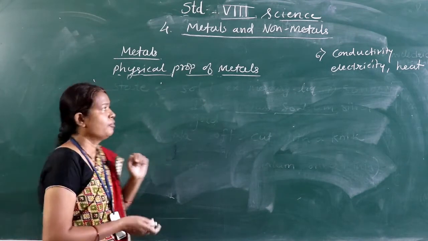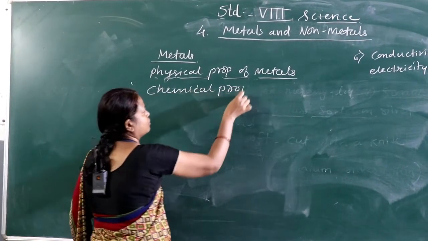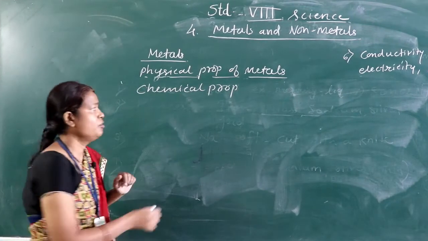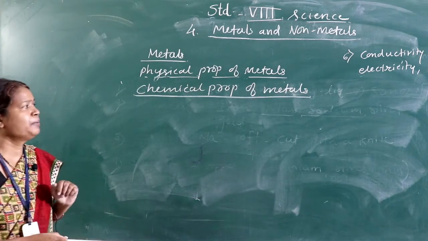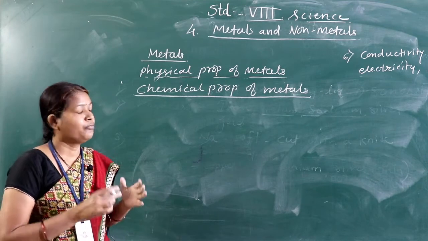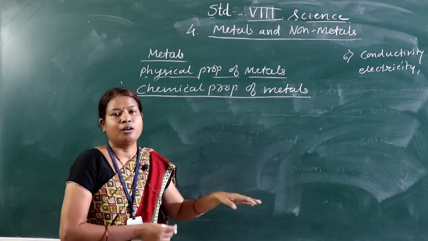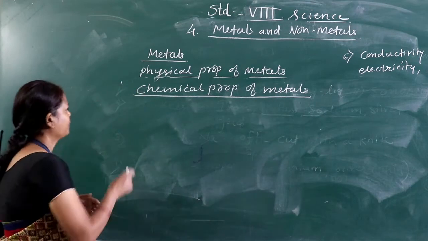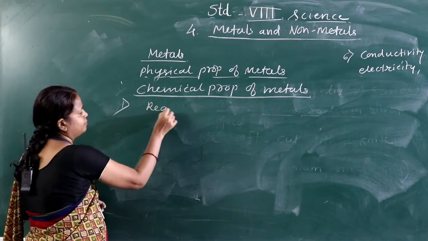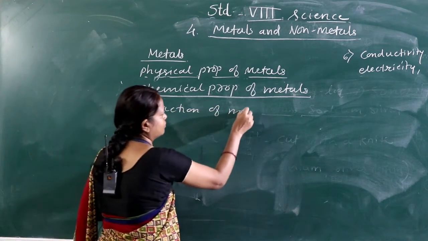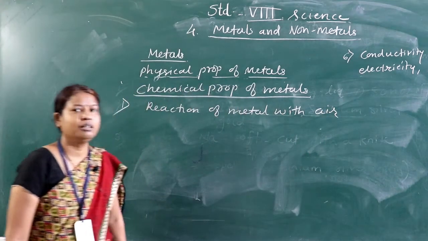So what do we have to do? We have to apply the chemical properties. We have to see the chemical properties of metals. In your book, some chemical properties of metals are given, which we can use. By using those chemical properties, we can easily identify which are metals and which are non-metals. The first chemical property given in your book is the reaction of metal with air.